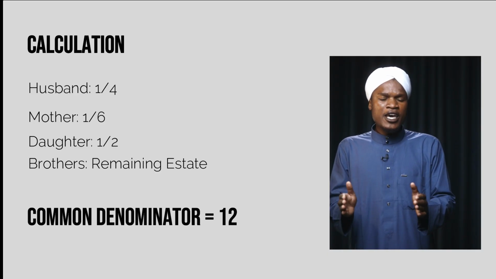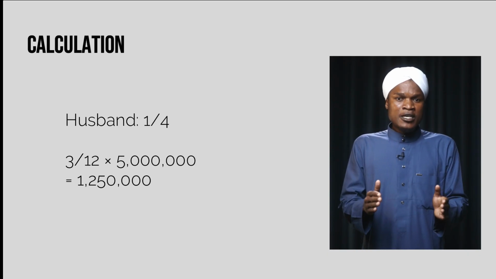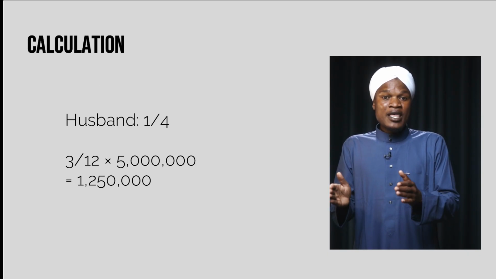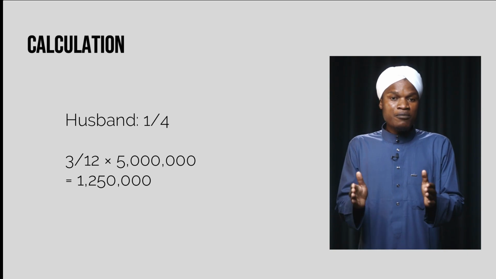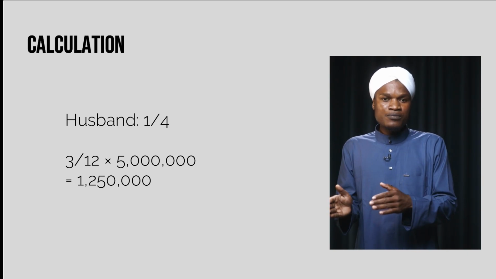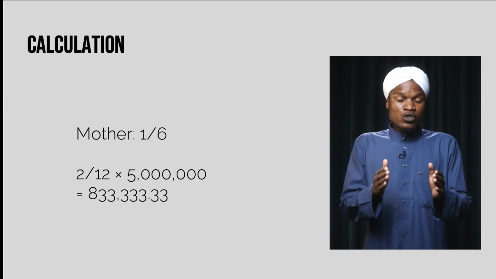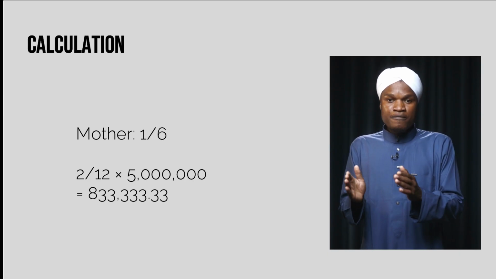Now let us find the share of the husband. 3 divided by 12 multiplied by 5 million. The husband will receive 1,250,000.